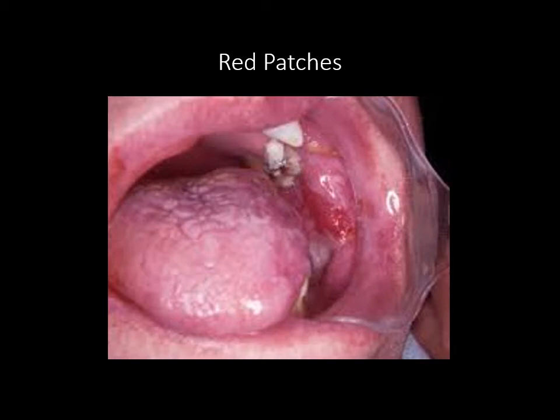But majority of the times, erythroplakia is the most common cause for red patches. Why is it important? Because erythroplakia has got an 80% chance of converting into malignancy. That's why our job is, the moment we see anything red, you are supposed to remember that it is first erythroplakia, then everything else.